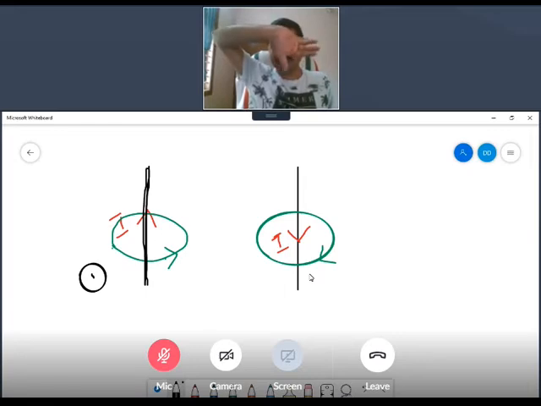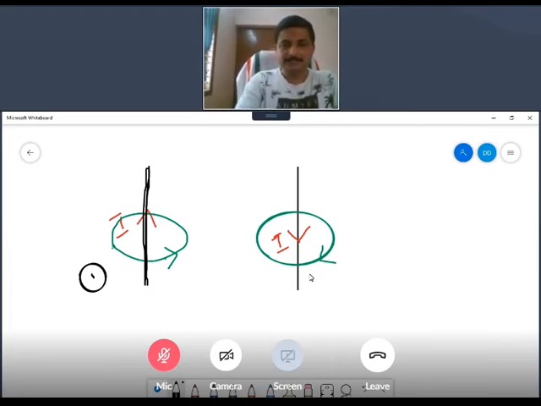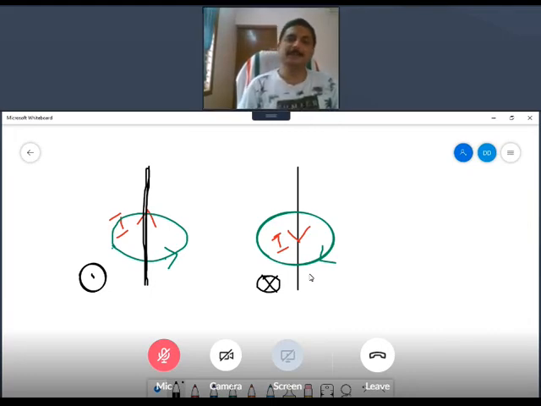Now the direction of the field is in the direction of the finger, and fingers are pointing away from you. Fingers are pointing into the paper now. This is very clear, right? Into the paper is represented by a small circle and a multiplication sign inside. Into the paper.